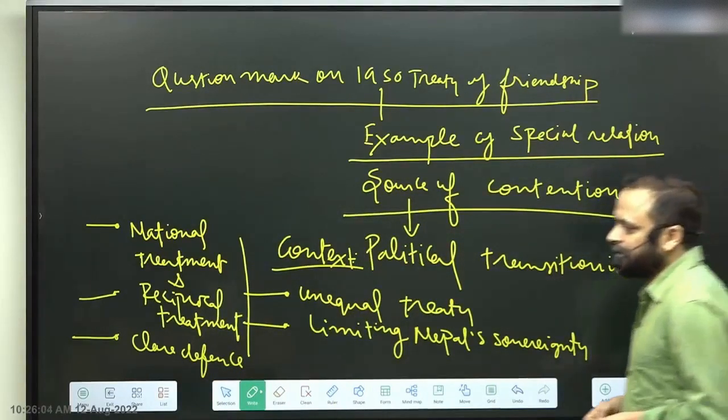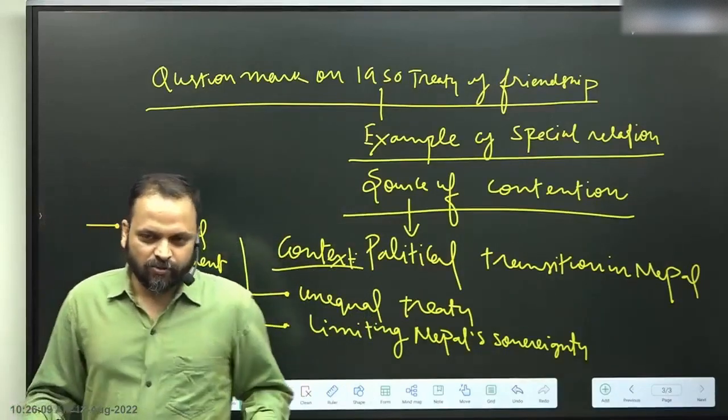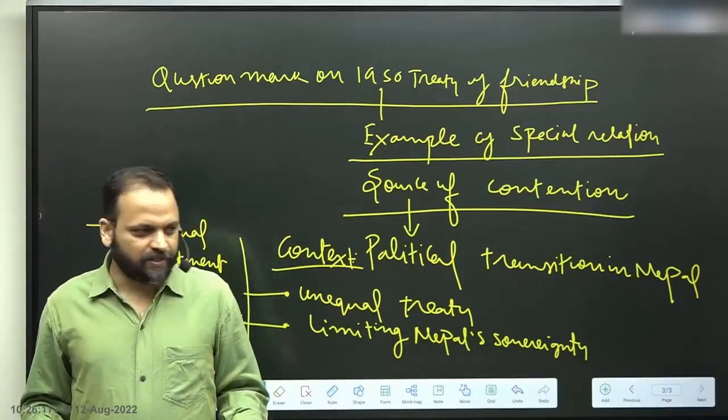So thereby, my suggestion to you would be to write an answer to this question.